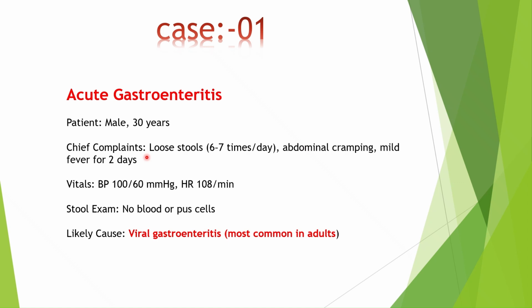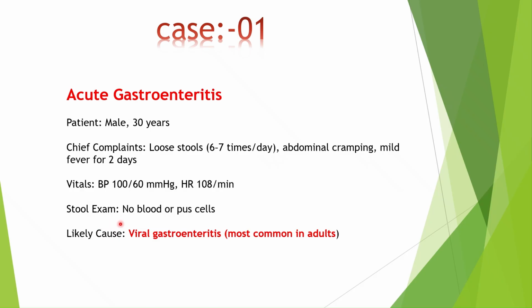The chief complaints he is saying are loose stools, 6 to 7 times a day, abdominal cramping and mild fever for 2 days. So the main thing that can be observed is the loose stools, 6 to 7 times a day. Next we'll move on to the vitals. After checking, he has 100 by 60 mmHg, which is about normal, and heart rate is 108 per minute, which is quite irregular because 72 should be the normal, but it is more than 72.